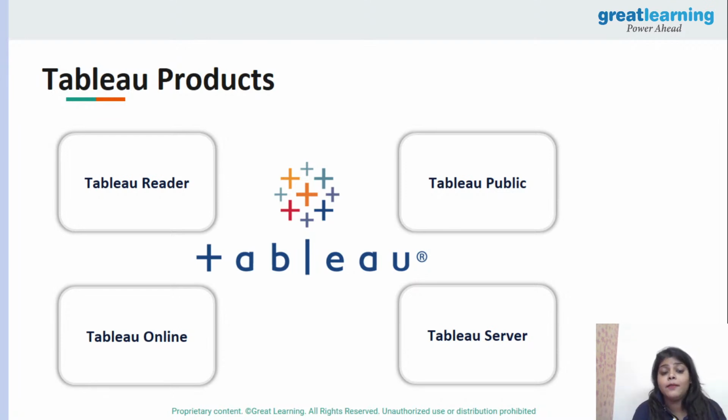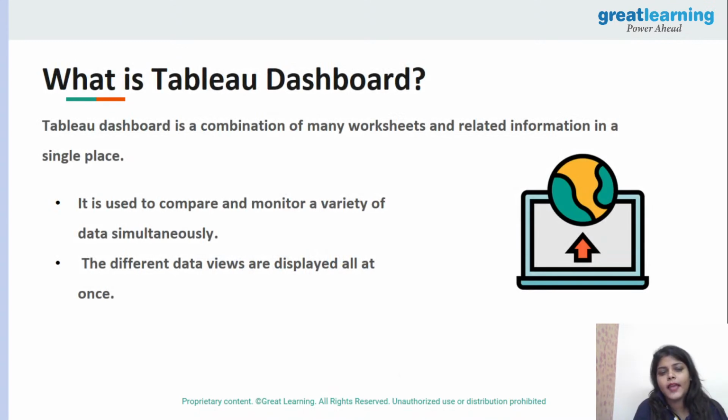Now we have Tableau Online and Tableau Server. Tableau Online is where you can work online, and Server is for a company that wants to add data sources to Tableau, so Tableau has its own server for that. So this is pretty much the Tableau products we have.